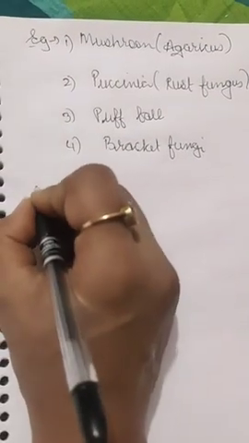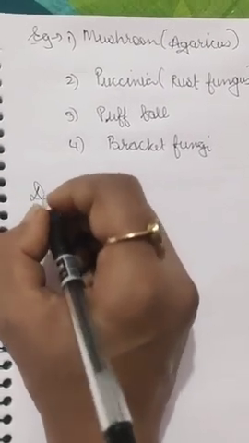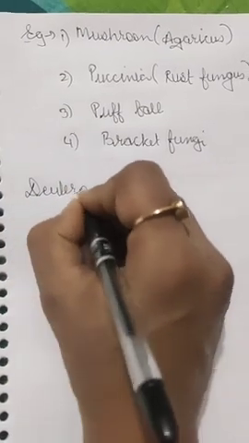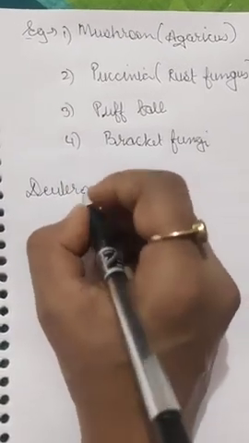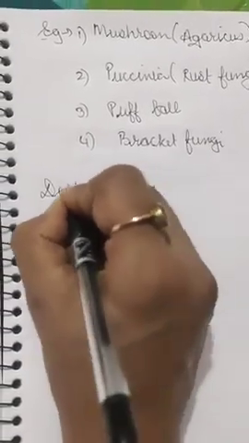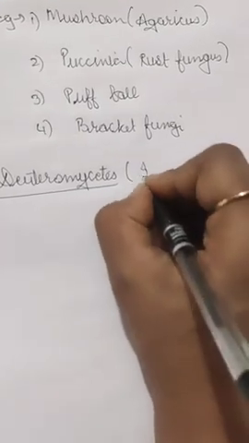Now we move to the last type of fungi, Deuteromycetes. Deuteromycetes are also called imperfect fungi. So there is a reason for that. The last type in this group is Deuteromycetes, also called imperfect fungi.